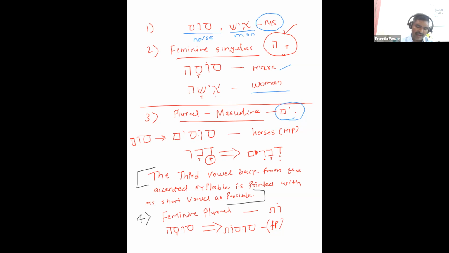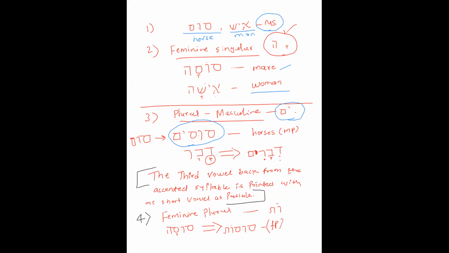Now, can anyone tell me why the alteration doesn't occur in susim? Because of the full letter vowel. Which is the full letter vowel in susim?